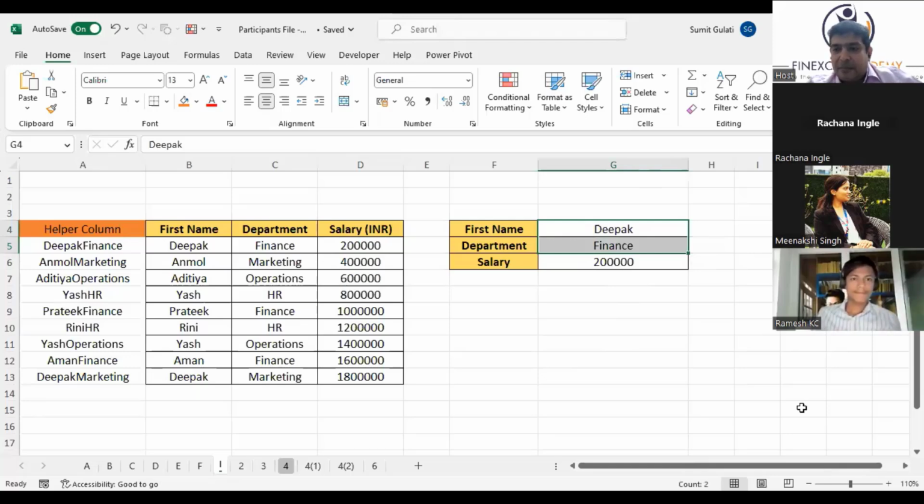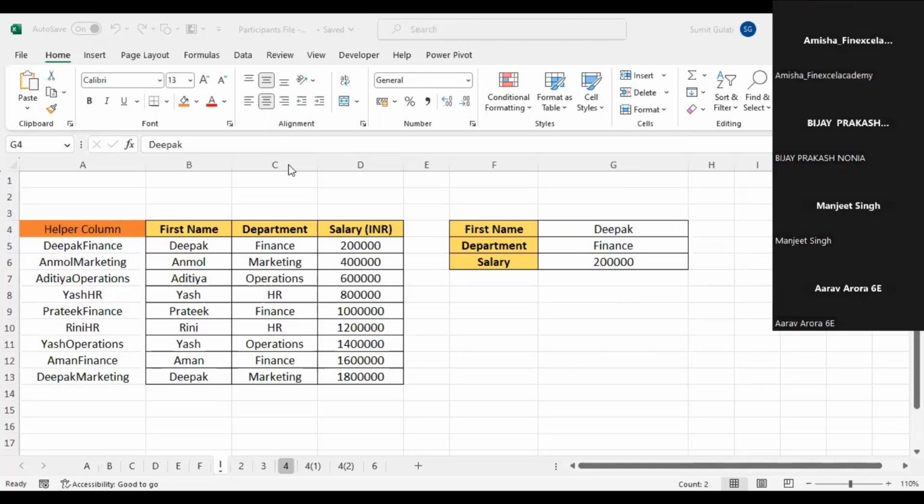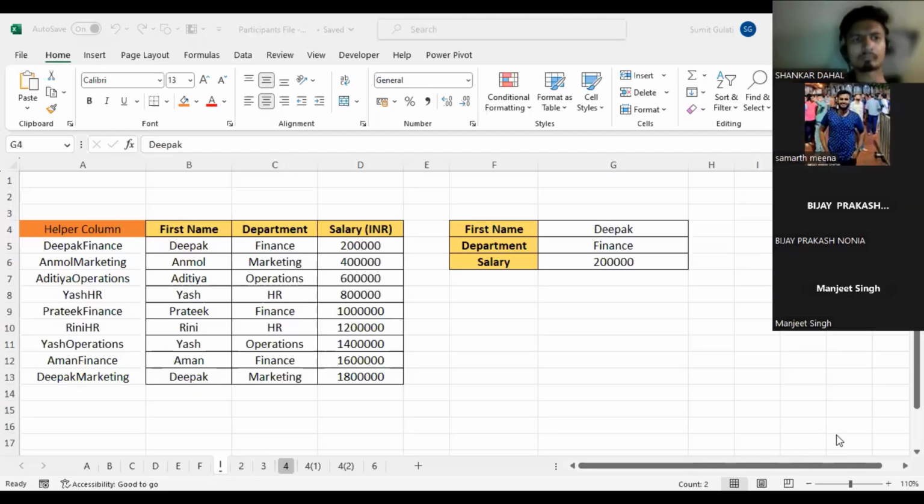Ramesh, is this clear? Are we getting it from where we are going? I am not able to look at the participants, but the moment I look at it, I generally keep on asking. So if you have any issues, anyone, please do let me know. All who are on camera, I really appreciate, because if you can open the cameras, I'll be able to ask you better throughout. Thanks, Shankar.